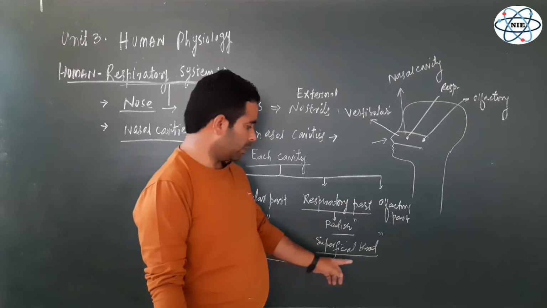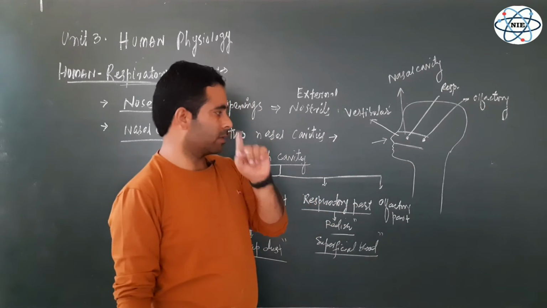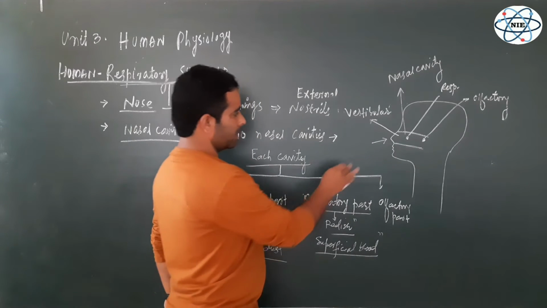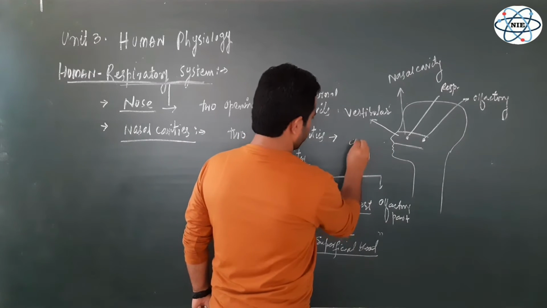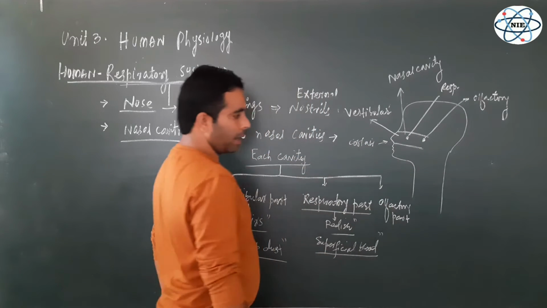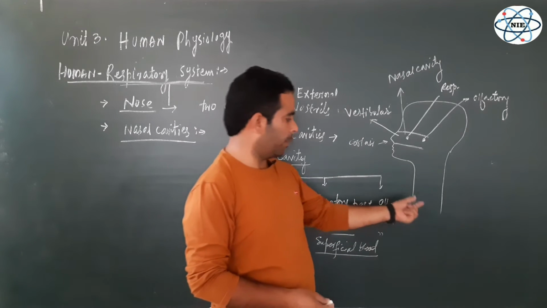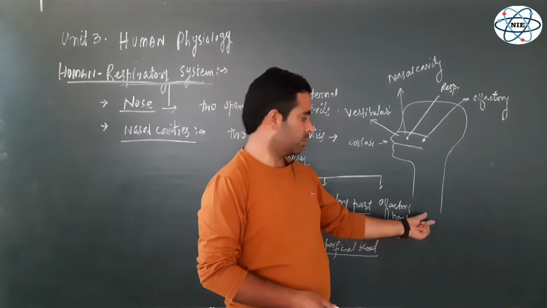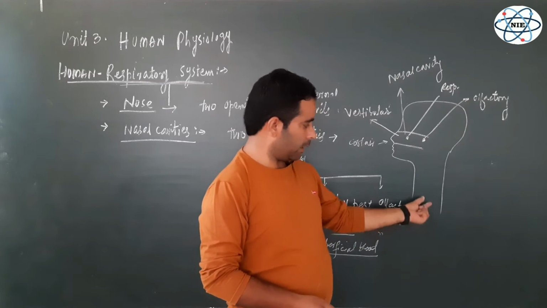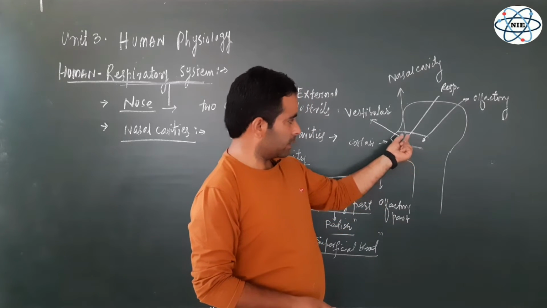But the question is, why are these blood vessels superficial in the middle part of the nasal cavity? Because if, for example, cool air enters the nasal cavity, it should not reach the lungs in a cold form. That is devastating for the lungs. So before the air reaches the lungs, it should be warmed and conditioned here.